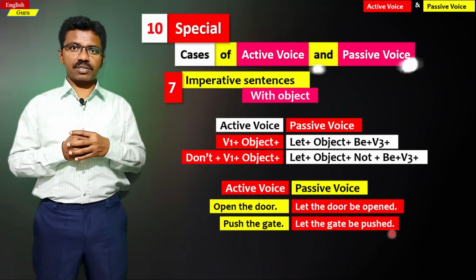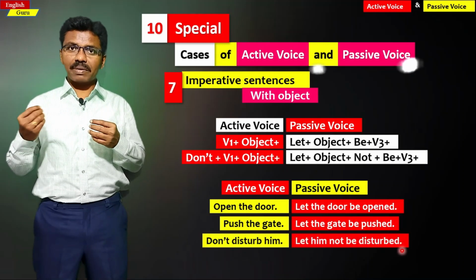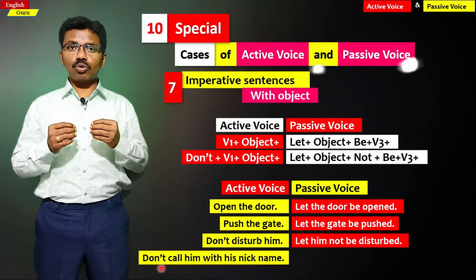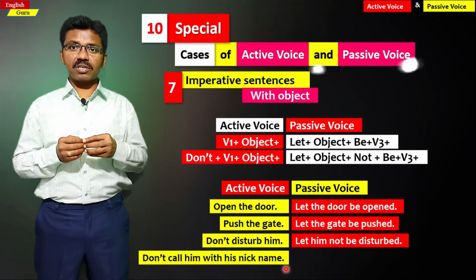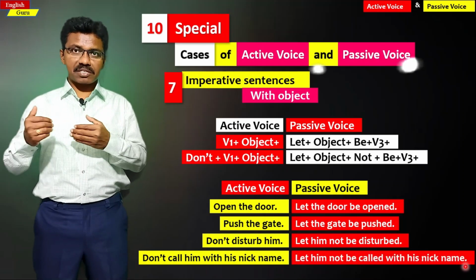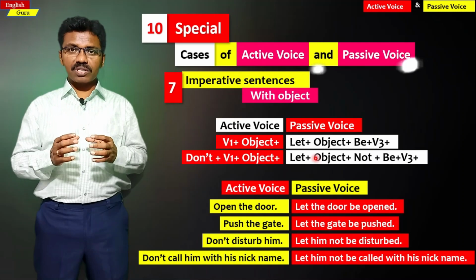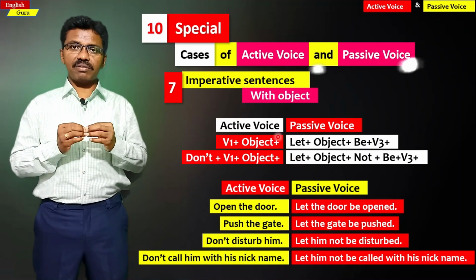It's a passive structure. Don't disturb him. Let him not be disturbed is a passive structure. The next sentence is don't call him with his nickname. That is active structure. The passive structure is let him not be called with his nickname. This is a passive structure. So all these imperative sentences normally take let in a passive structure. That is very, very crucial.